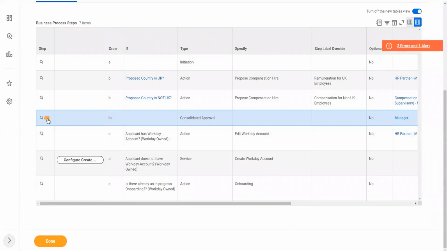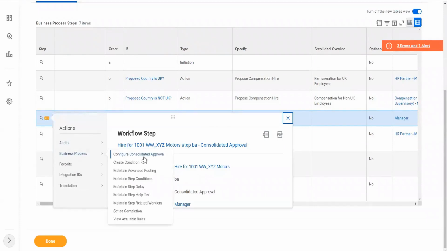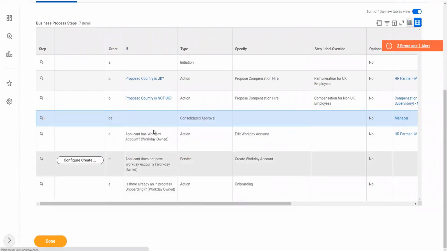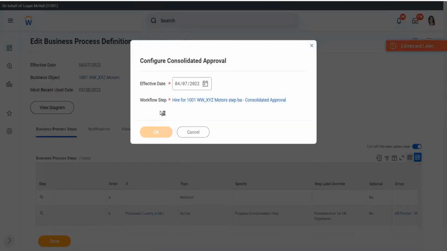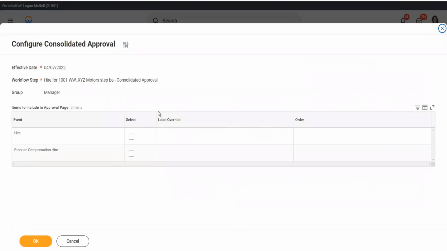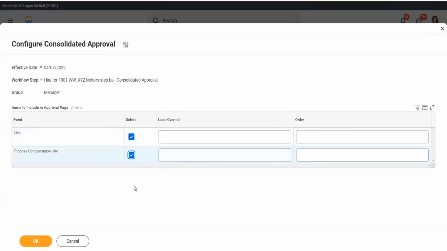So we go to the related actions of the particular step. And then we go to business process and configure consolidated approval, right? Configure consolidated approval. So it will ask you, okay, which sub-processes you want to configure. Items to include in approval page. Which are the items you want to include? You want the approval from hire and you want the proposed compensation hire as well, isn't it? Because within the proposed compensation hire subprocess, there is another approval, correct?